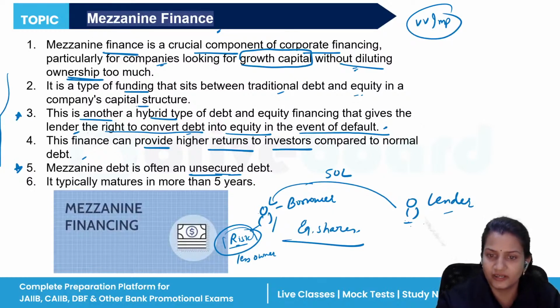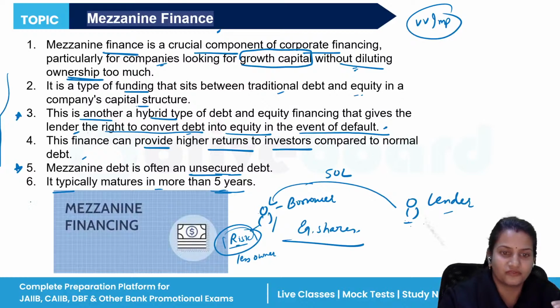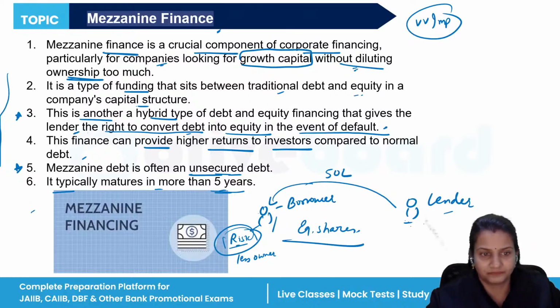It means no security is provided when taking the money, and it typically matures in more than 5 years. So it takes almost 5 years to mature. Okay, more than 5 years. So this was all about mezzanine finance, a very important topic from the hybrid finance unit.